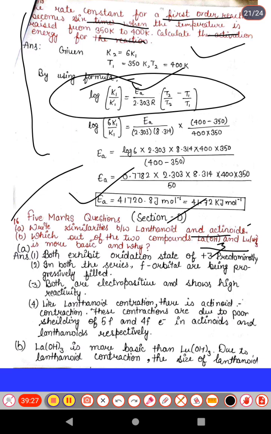First, the similarity between lanthanide and actinide: both exhibit the +3 oxidation state predominantly, and in both series the f orbitals are progressively filled, 4f and 5f. Both are electropositive and show high reactivity.